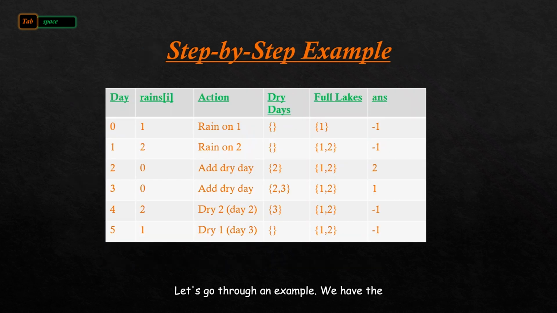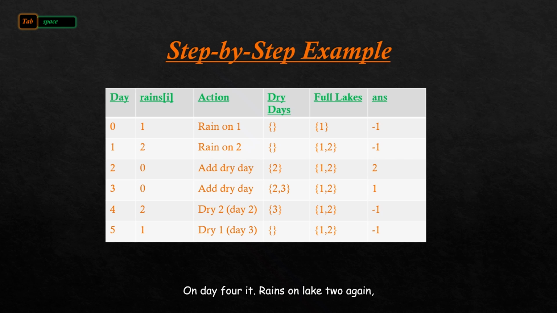Let's go through an example. We have the input array 1, 2, 0, 0, 2, 1. On day 0, it rains on lake 1, so lakes full are 1. On day 1, it rains on lake 2, so lakes full are 1, 2. On day 2, no rain. We record this as a potential dry day. On day 3, another dry day is available.